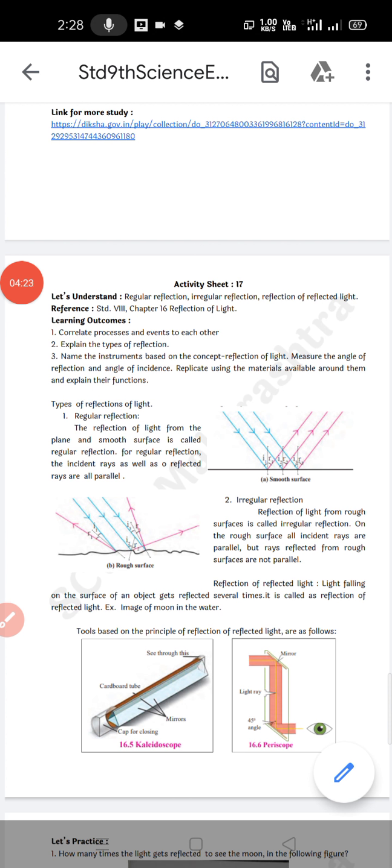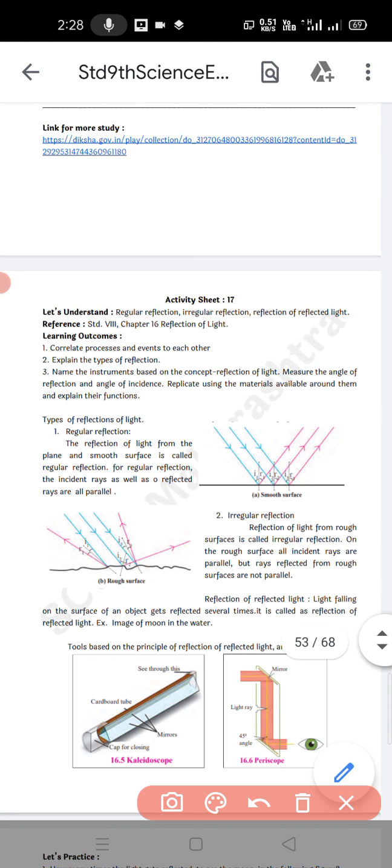In this activity we have to study the types of reflection of light. First type is regular reflection. So what is regular reflection? Reflection of light from a plane and smooth surface is known as regular reflection.